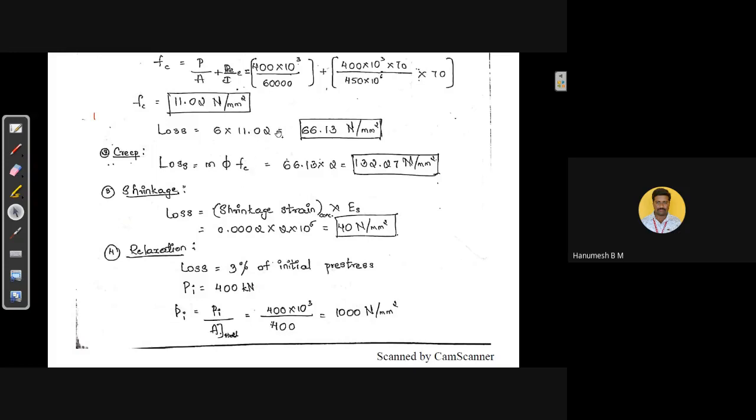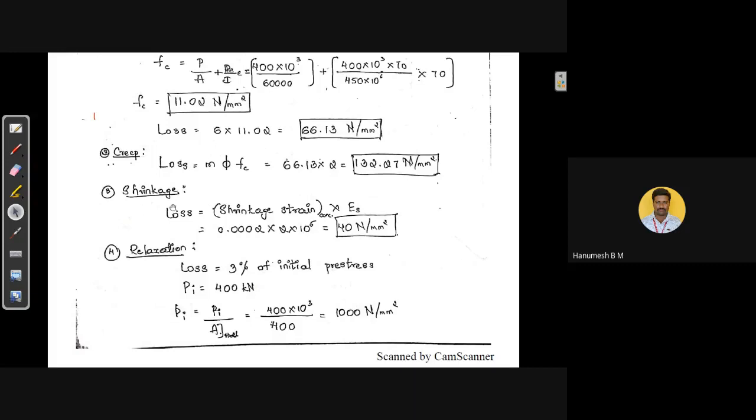In the above case, we have calculated m into Fc. M into Fc is 66.13 into phi value, creep coefficient, that is 2 into 66.13. It will be 132.27 Newton per mm square. That is the loss due to creep.